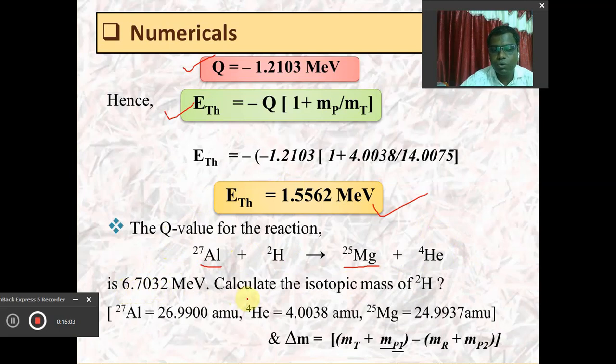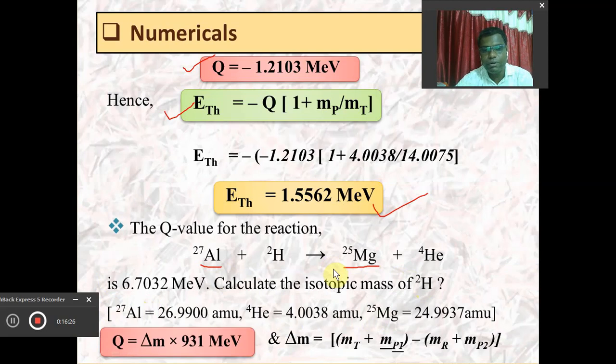6.7032 million electron volt. From this Q value we have to calculate the isotopic mass of hydrogen 2, deuterium, and for that purpose the masses of aluminum 27, helium 4 and magnesium 25 are provided, and we have to calculate the mass of hydrogen 2.